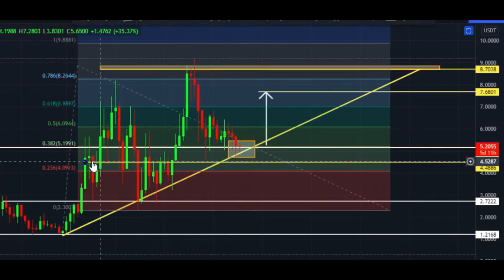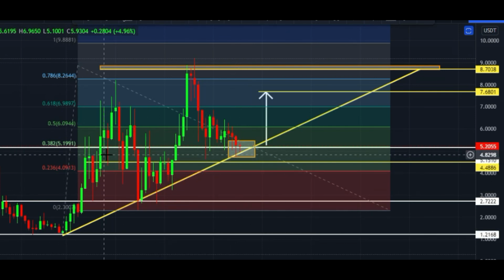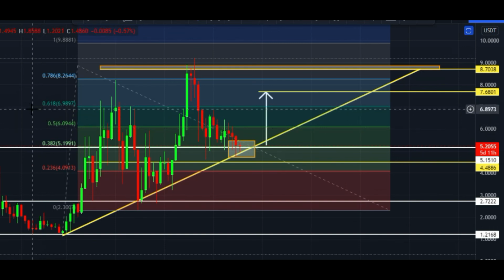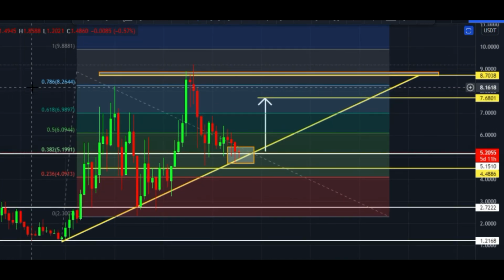Kava price is rejecting from 0.38, which is the $5.19 price area. Once Kava price breaks this, the next target is 0.5, which is $6.09. After that, the golden pocket 0.61 Fibonacci level, which is at 6.98, and after that the 0.78 Fibonacci level, which is $8.16, and after that so on.